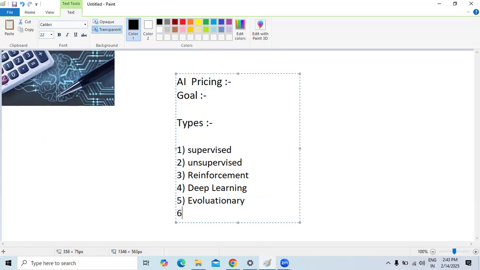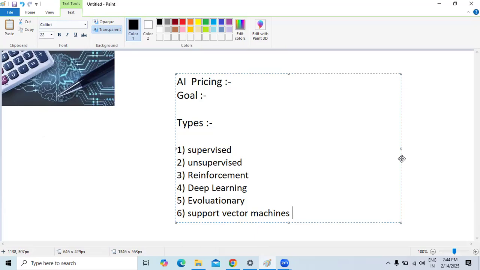Last but not least, support vector machines. Okay, so these are the different types. Of course, there are many other types, but I'm explaining a few types of algorithms that we normally use in artificial intelligence.